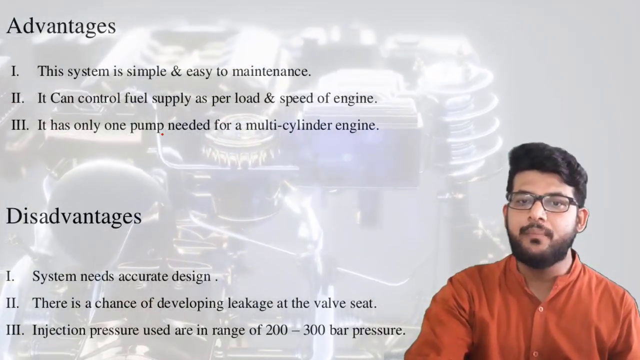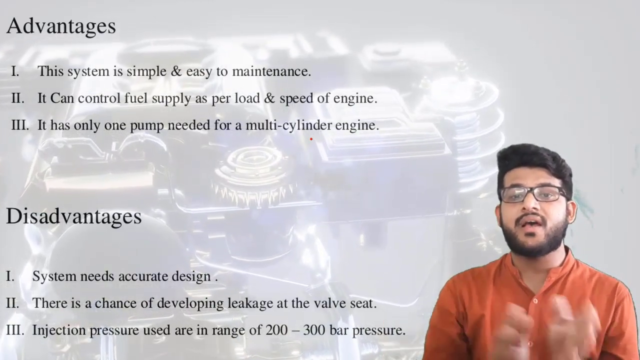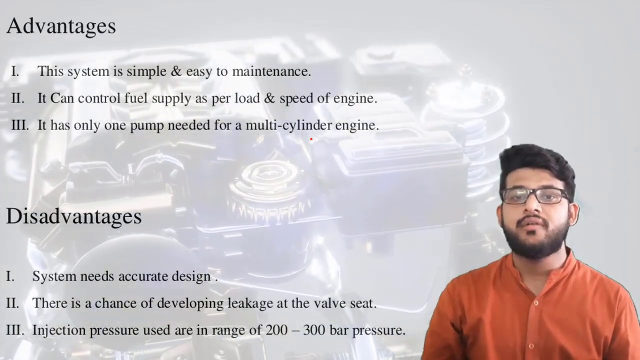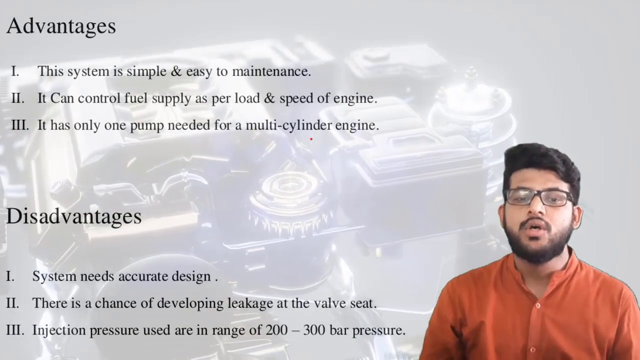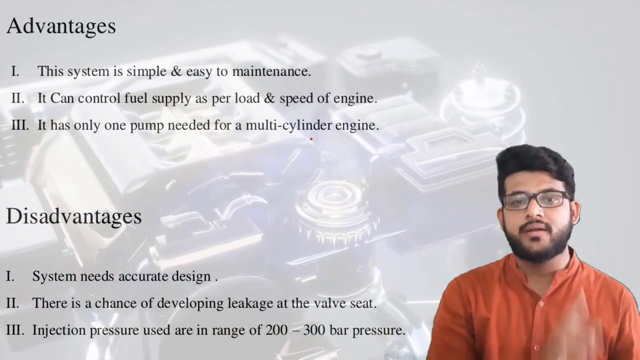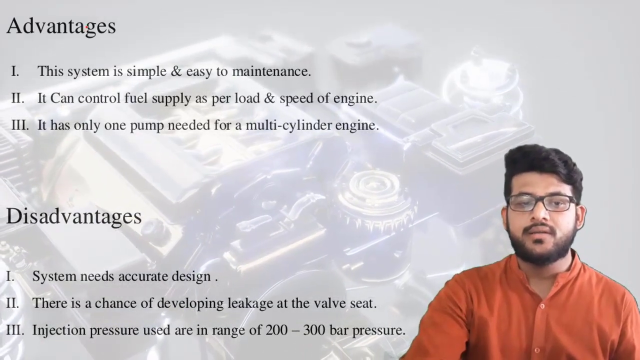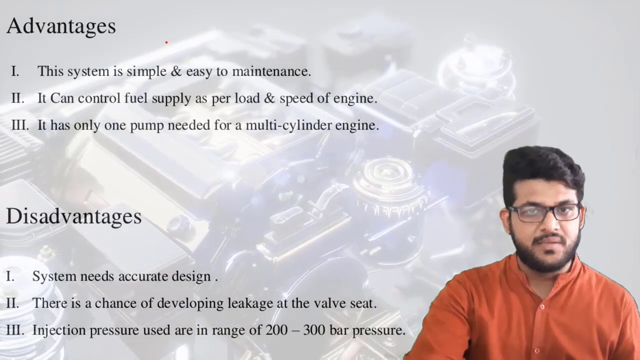It has only one pump which is needed for the multi-cylinder engine. So for different cylinders we are not requiring different pumps. It will actually reduce our cost also. We require only one pump which will give pressurized fuel to that common rail, and that's it. So these are the advantages of the common rail distribution system.